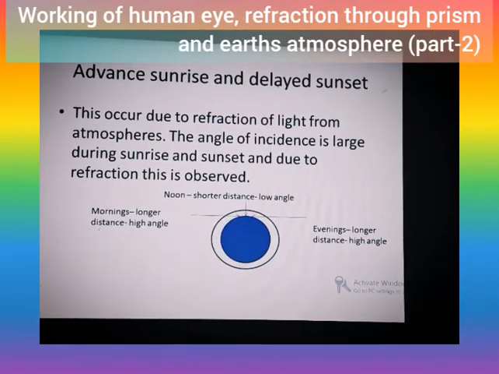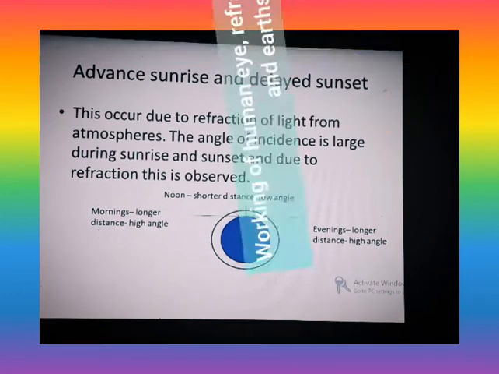Because of this, the sunrise is advanced by about 2 minutes and sunset is delayed by 2 minutes. So every place on the Earth will get 2 plus 2 minutes more sunlight in the day. Morning and evening: longer distance, high angle; noon: shorter distance, low angle. Because of this, there is advanced sunrise and delayed sunset.